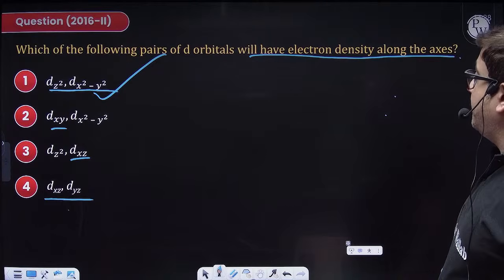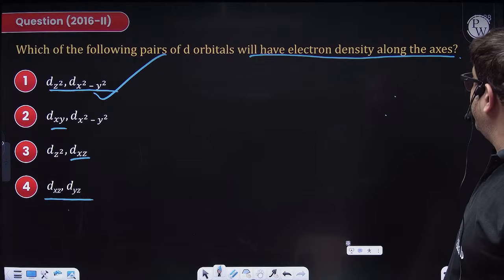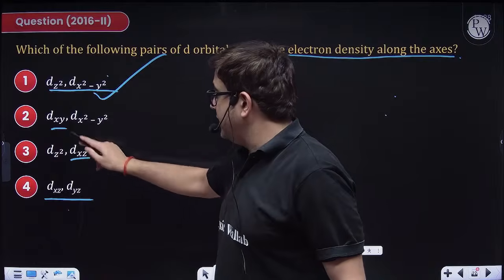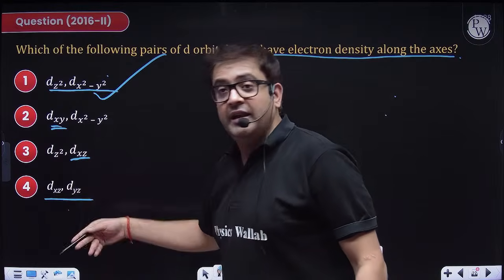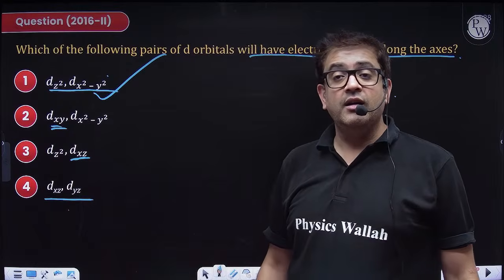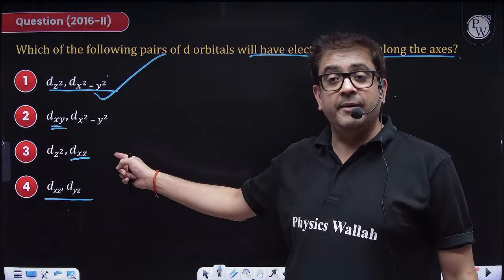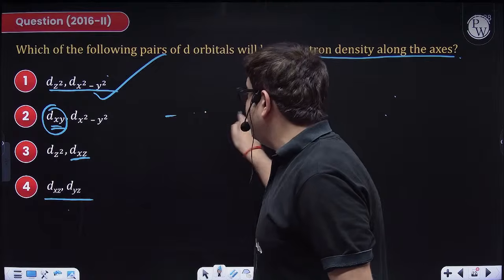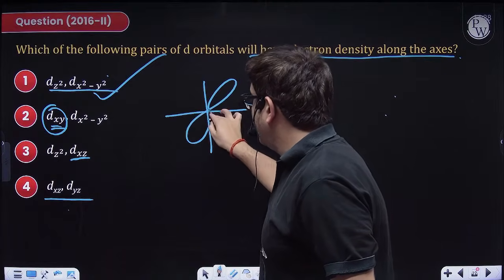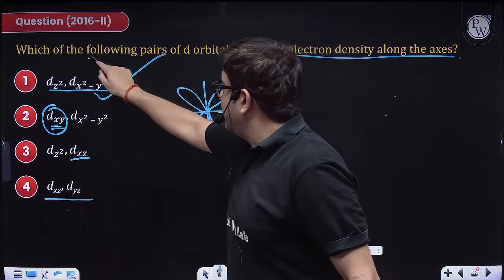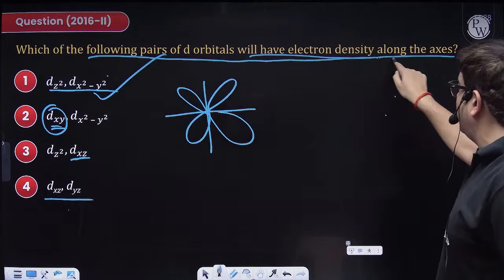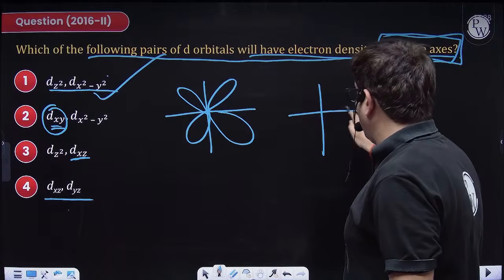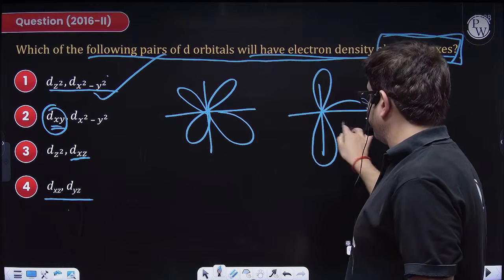Which of the following pair of d orbitals will have electron density along the axis? Yes, dxy will have electron density, but dxy has orbitals in between the coordinate axes. The question is asking which of the following pair should have d orbitals along the axis. Along the axis means this.